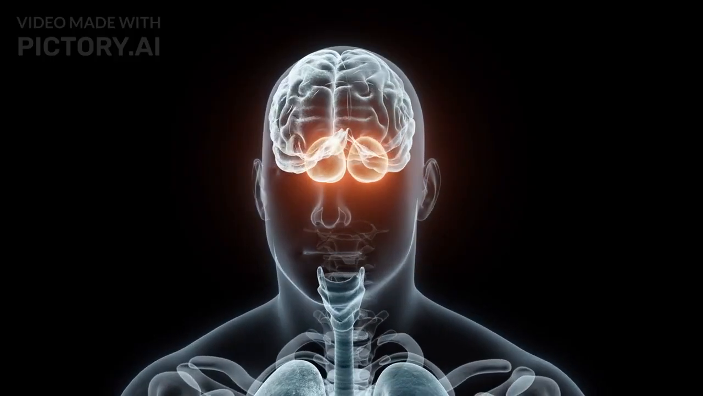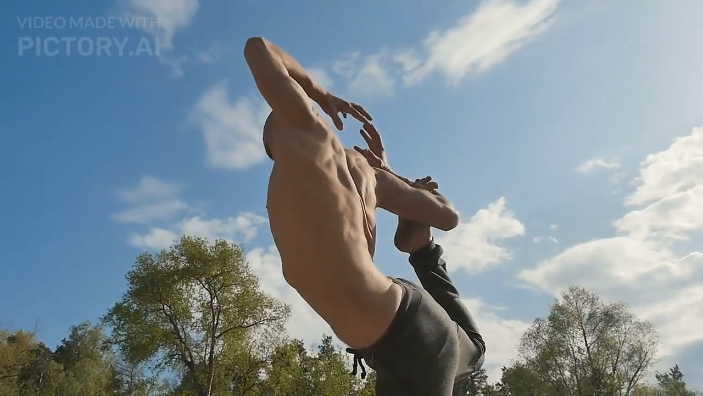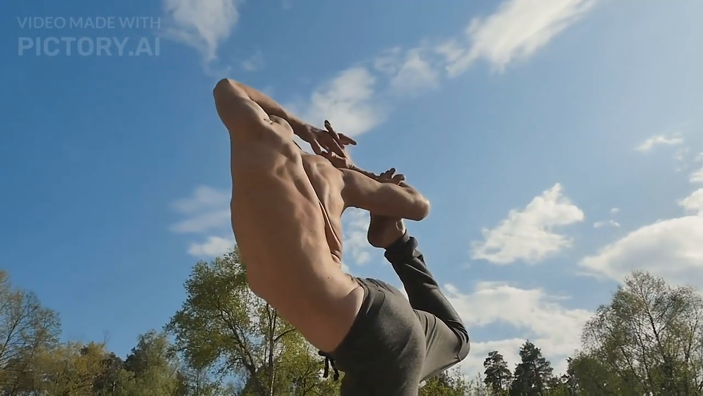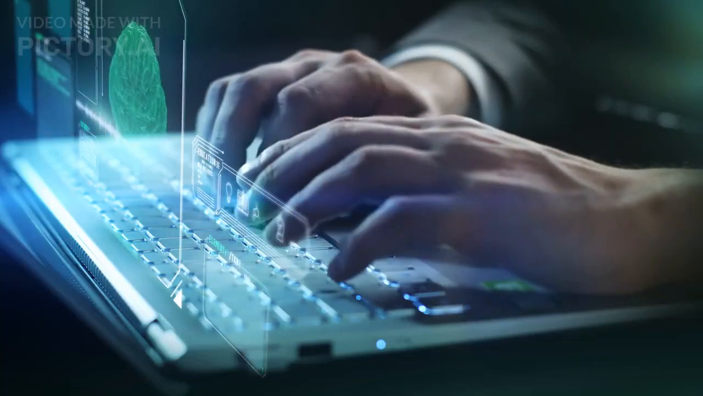Cerebellum. The cerebellum is located at the back of the brain, beneath the cerebrum. It plays a crucial role in coordinating voluntary muscle movements, balance, and posture. It also contributes to motor learning and certain cognitive functions.